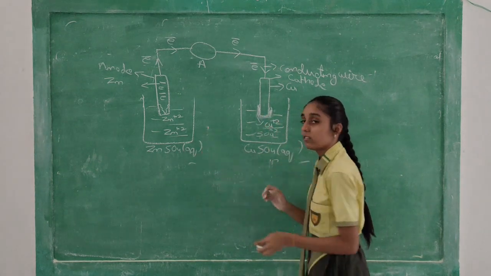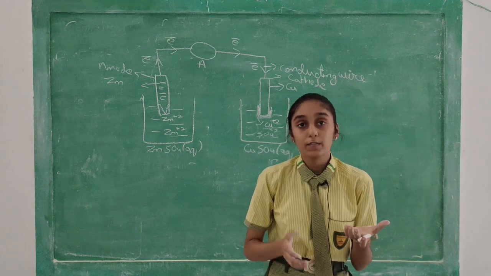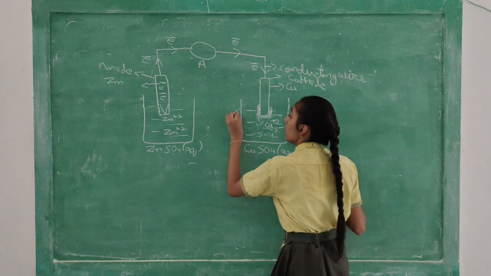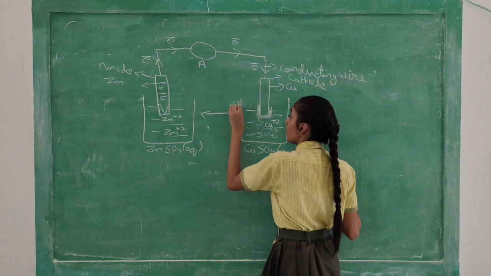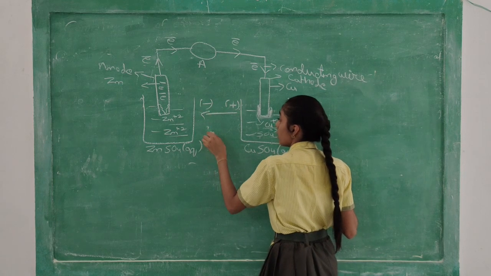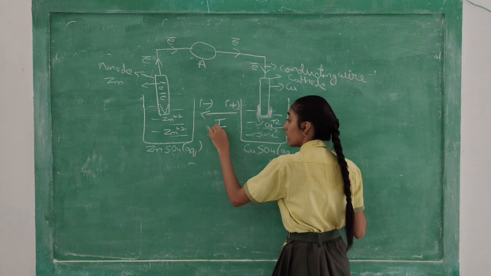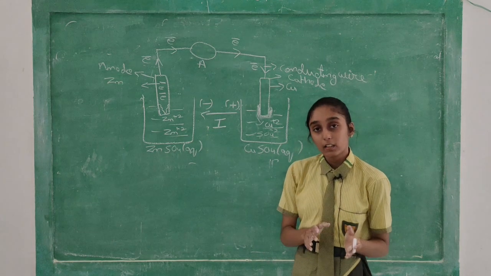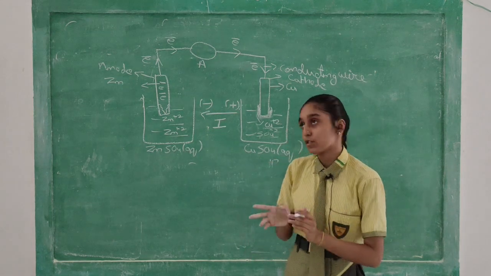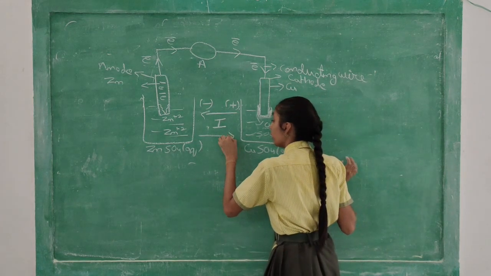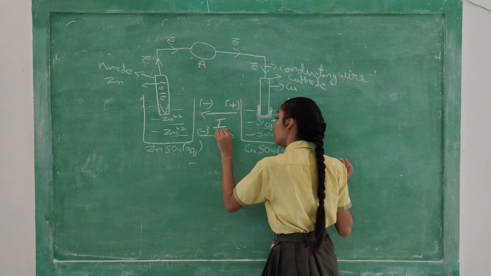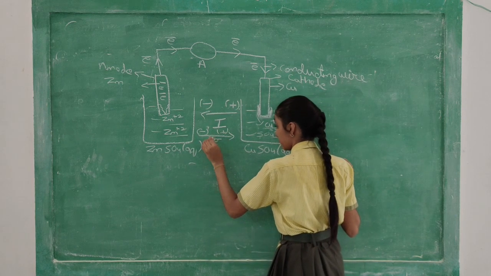Now what will happen? Whenever current flows, it flows from positive charge to negative charge. This is the symbol of current. And whenever electron flows, they flow from negative charge to positive charge. The flow of electron will be from negative to positive charge.